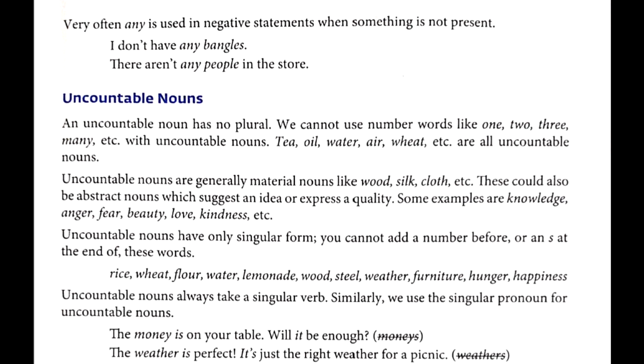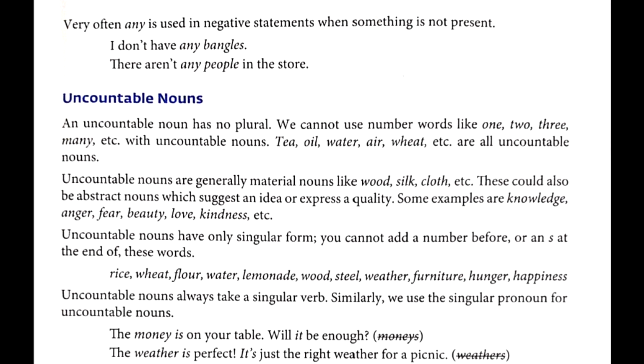Next, uncountable nouns always take a singular verb. Similarly, we use the singular pronoun for uncountable nouns. For example, the money is on your table. So the question: will it be enough? Here, instead of money, you will be using the pronoun it.